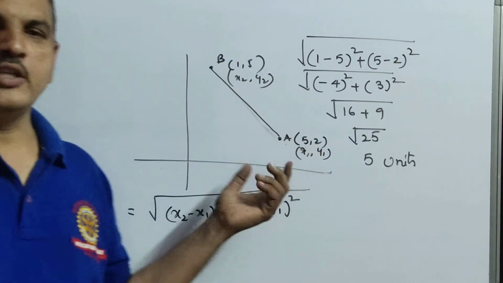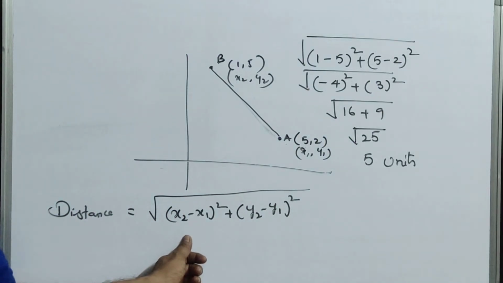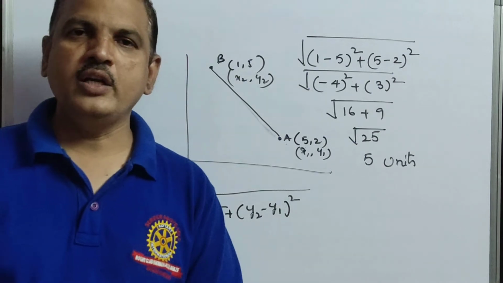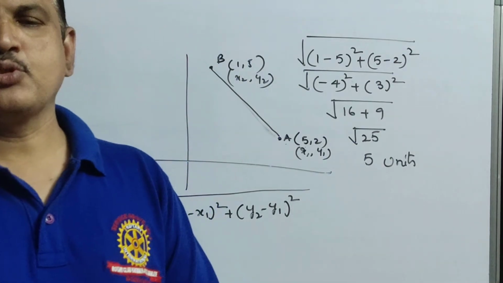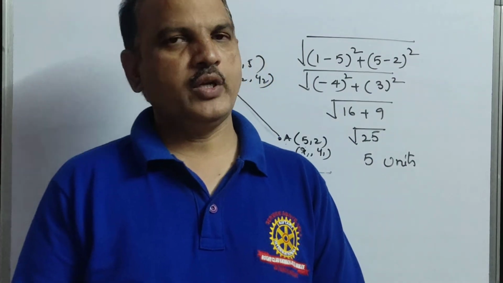Okay. So now what is the distance formula? The distance formula is root over x2 minus x1 whole square plus y2 minus y1 whole square. Only substitution, children. Only substitution. If you know how to substitute, then every sum is very easy.